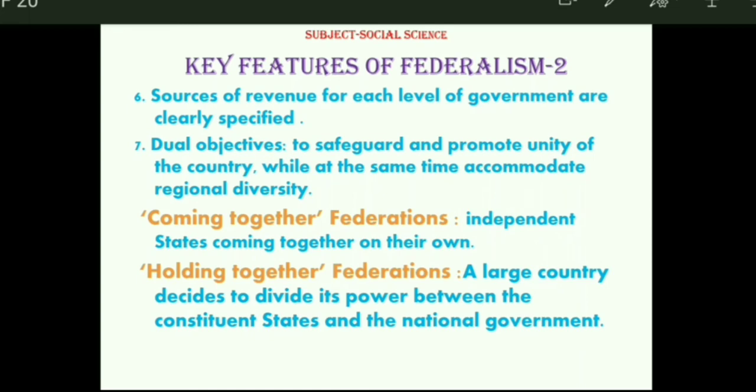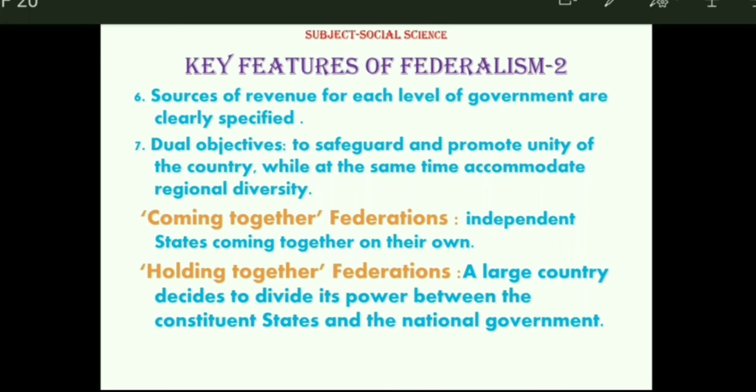So it is better that they come and get united, and after that they can give some limited power to the federal authorities, and most of the power will remain in the hands of the state or the provincial government. The best examples of this are the United States of America, Switzerland and Australia.